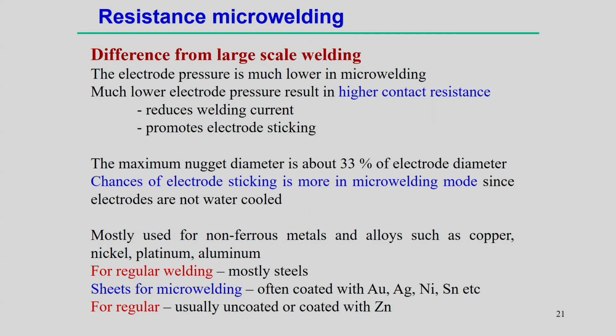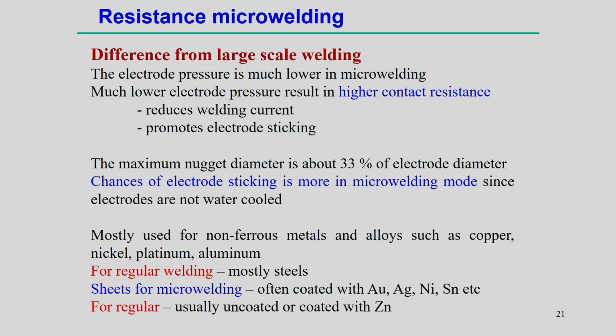Sometimes in micro welding processes there is a chance for the development of heat generation at the contact surface. This is mostly used for non-ferrous metals and alloys such as copper, nickel, platinum, aluminum; these kinds of materials we normally use for the resistance micro welding process. But for the conventional resistance spot welding process, mostly steel is used.